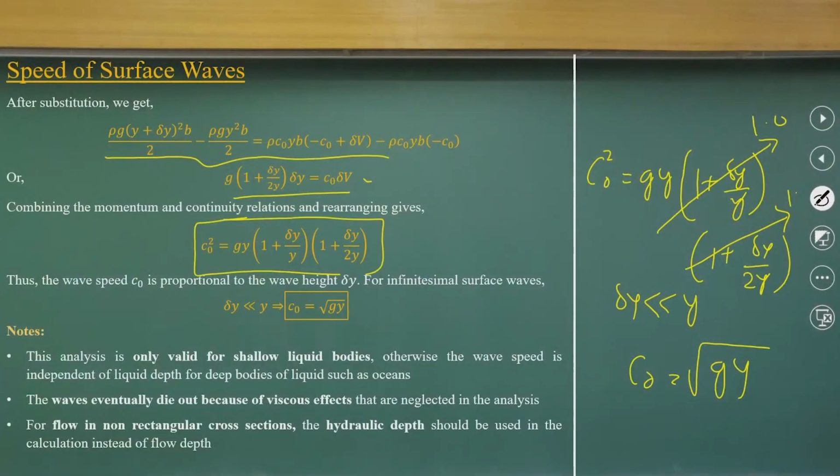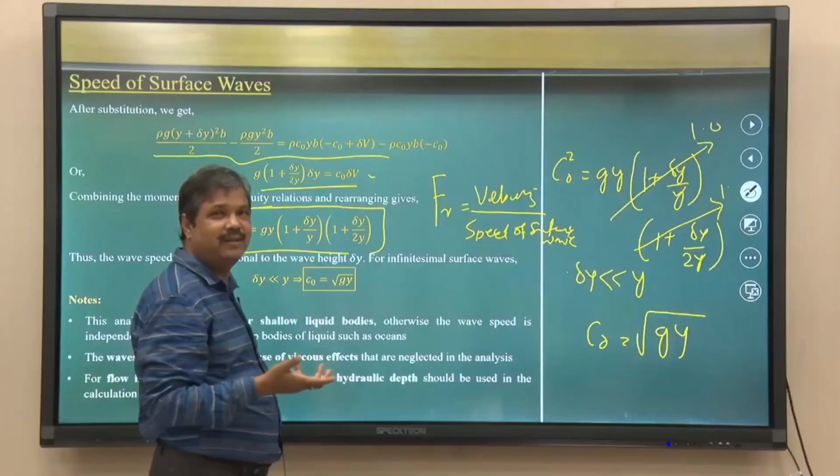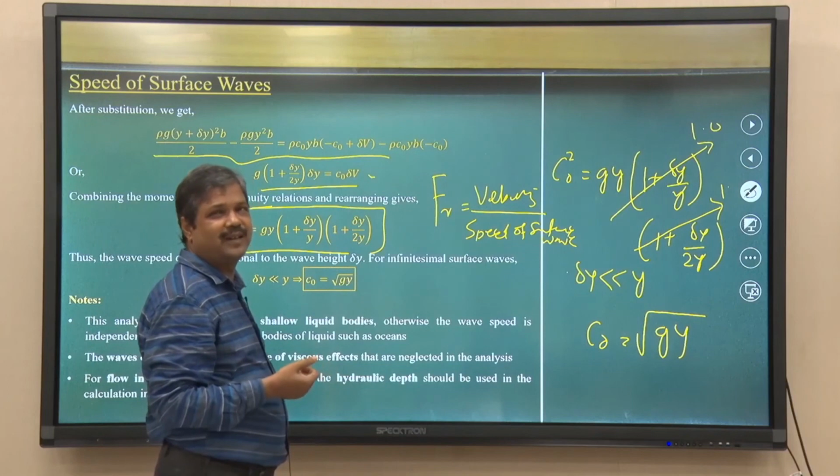The Froude number, again I am writing it, is not only the ratio of inertia forces to gravity forces; it is also the velocity divided by the speed of the surface wave. That is the new definition of the Froude number. If the speed of the surface wave is larger than the velocity, we have subcritical flow.